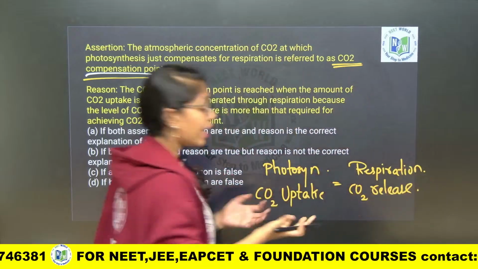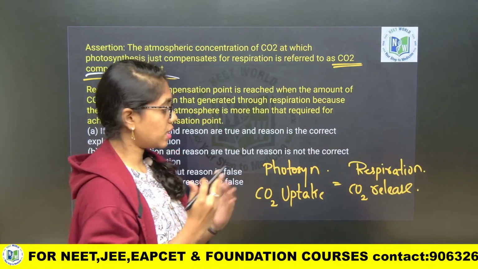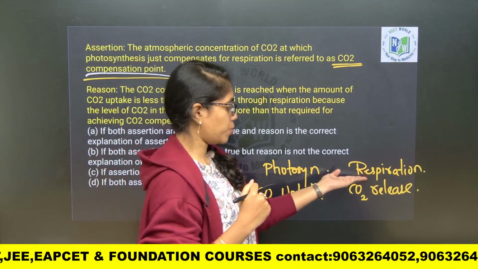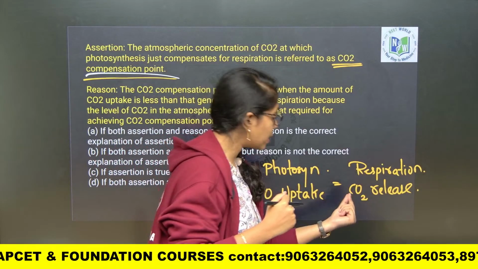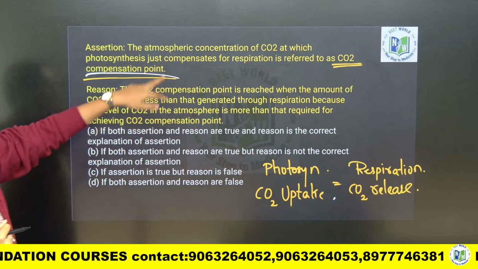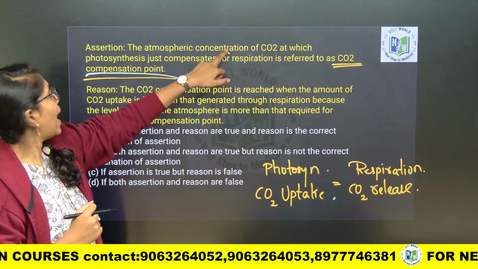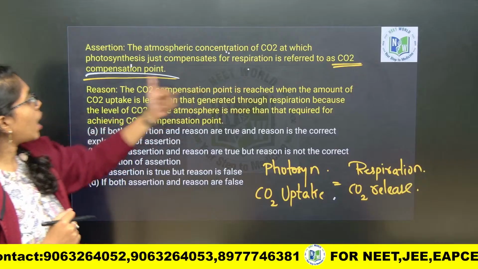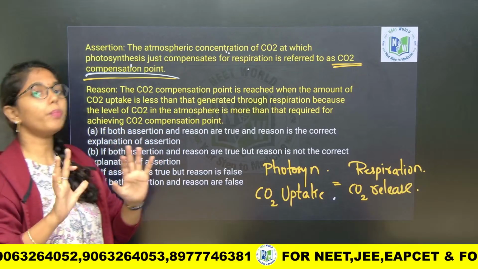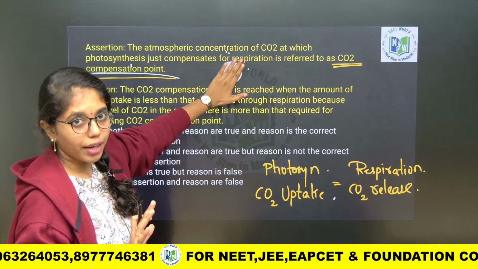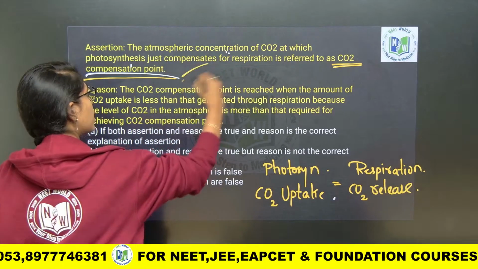Carbon dioxide uptake during photosynthesis will be equal to carbon dioxide release during respiration. Both are equal, and this point is called what? Carbon dioxide compensation point. So the atmospheric carbon dioxide at which photosynthesis compensates for respiration is called the CO2 compensation point. I hope now you got it about the assertion, right? So yes, assertion is true.